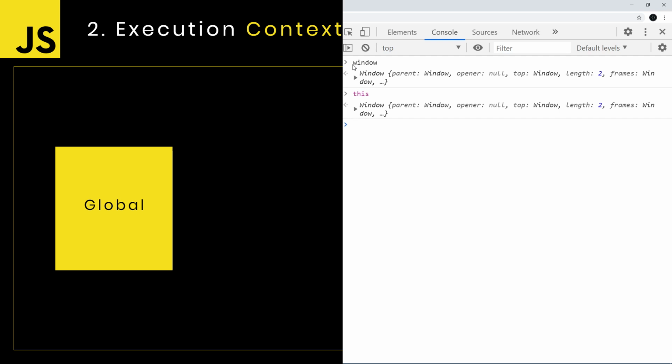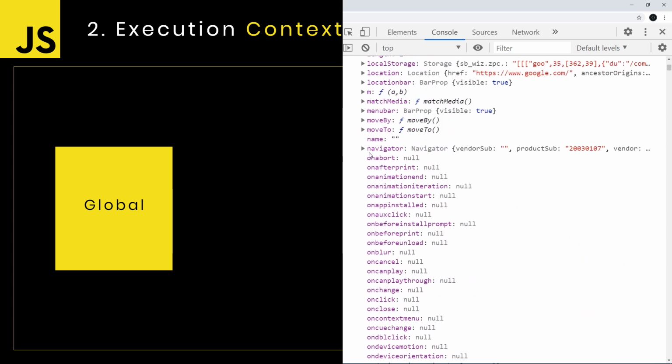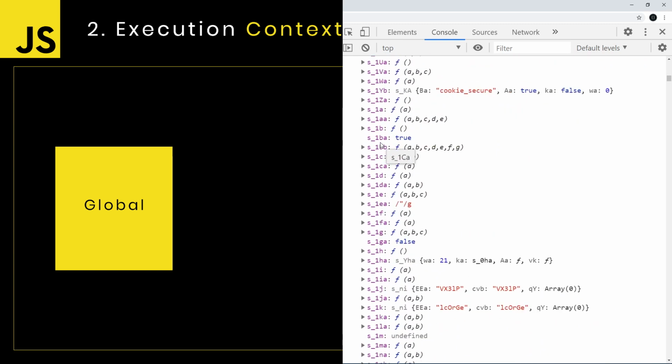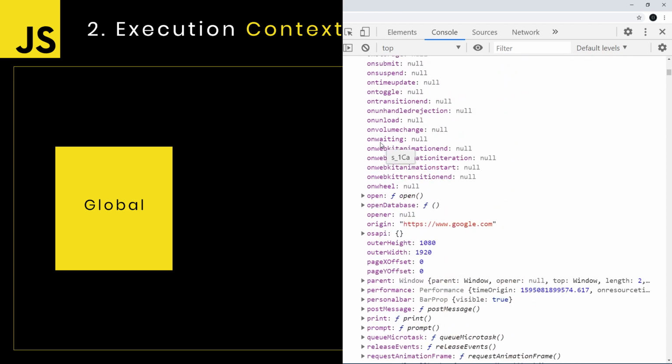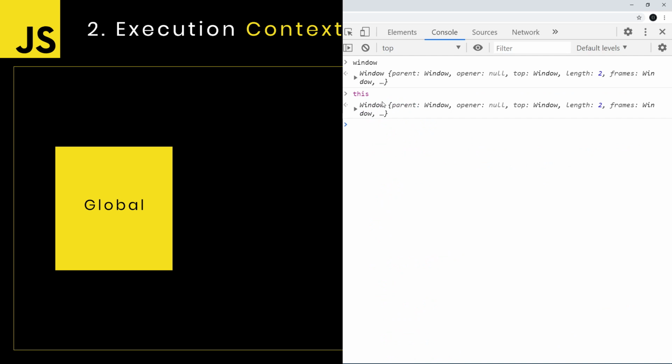Yeah, that's how it is. In execution context, it will act at a global level. So let's say if I dig into the window object, I'll be able to see most of the things in there, right? So let's say I have something called onboard, navigator, and whatever objects are defined in a global way, I will be able to access all those things. So let's say one simple example, I have something called isNaN.